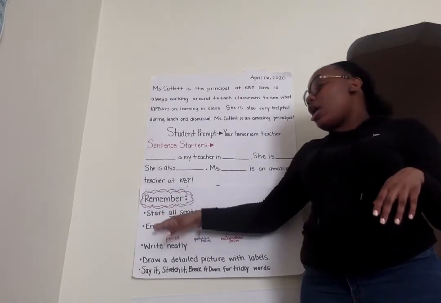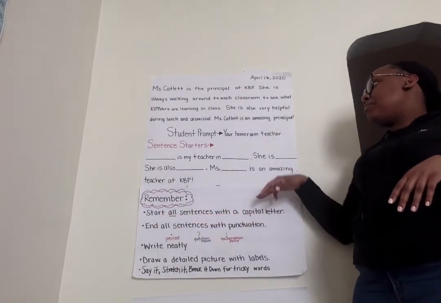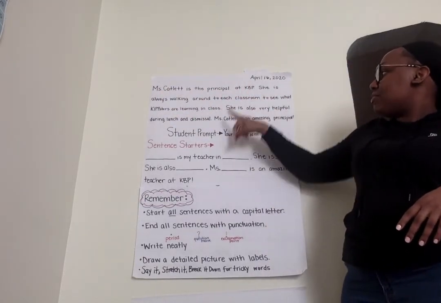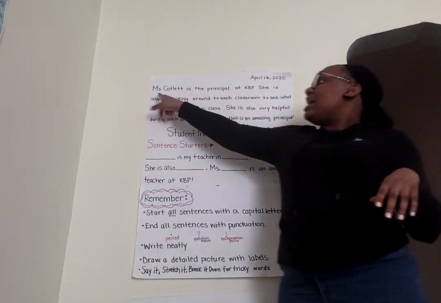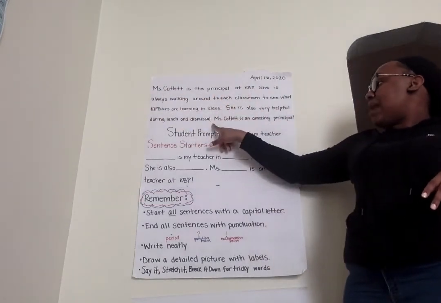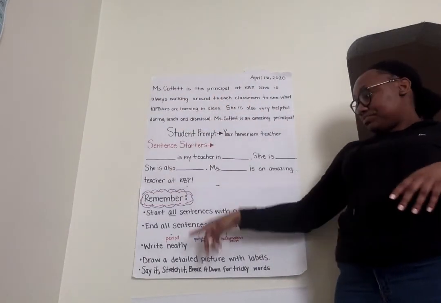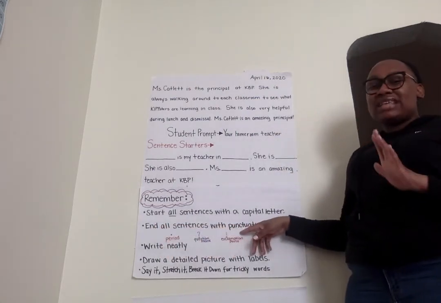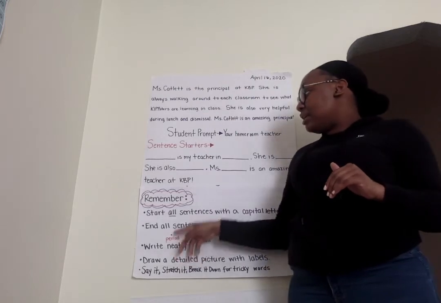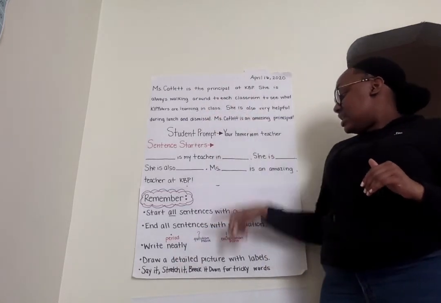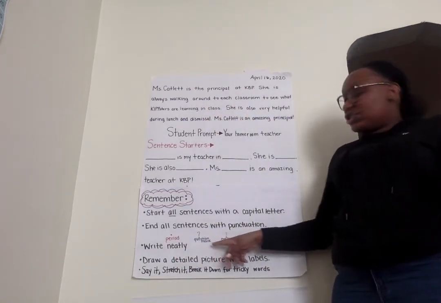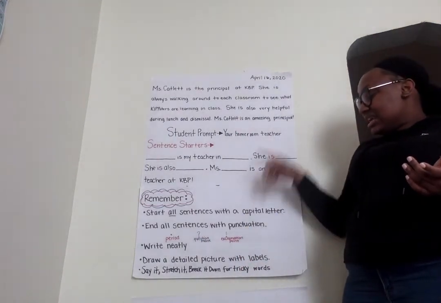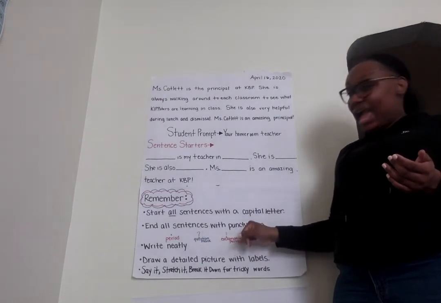Always, always, always start your sentences with a capital letter, just like I did. Capital M, capital S, another capital M. Every sentence started with a capital letter. Don't forget, you also want to end your sentences with some type of punctuation mark. So that might be a period like I did, a question mark if you're asking a question, or an exclamation point like I did at the end of this sentence. If you're excited, you definitely want to add an exclamation point.